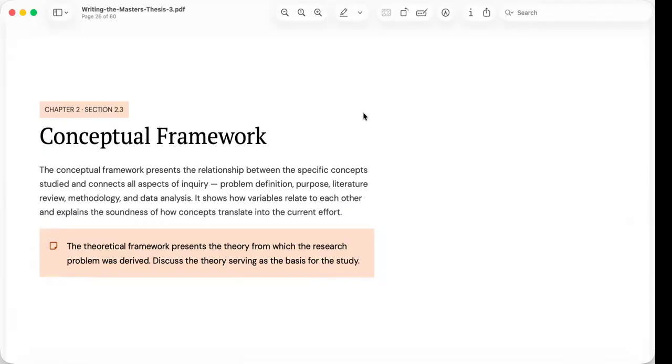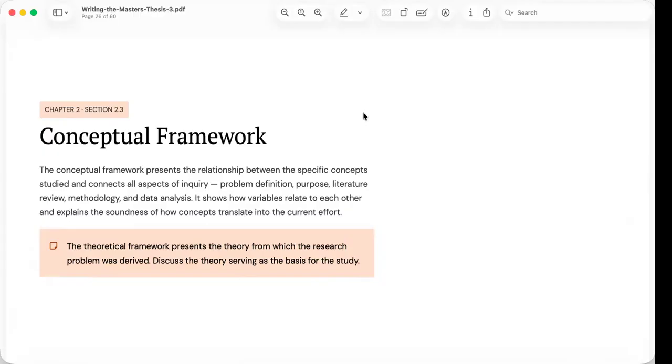It is a visual representation of your understanding of the research problem. It summarizes the relationships among the major concepts that your study intends to investigate. The conceptual framework connects every major component of the research. It links the research problem, the objectives, the literature review, the methodology, and even the data analysis. In other words, it serves as the blueprint of the study.